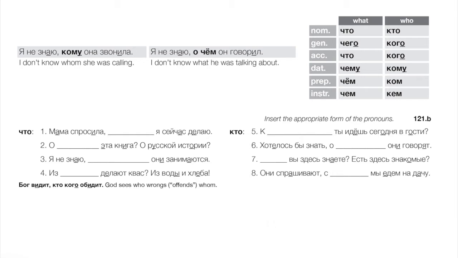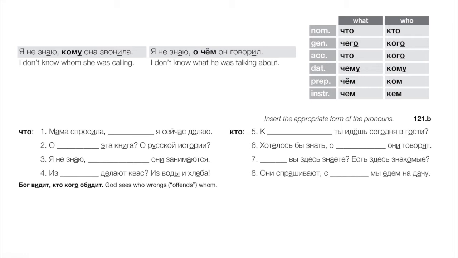Number four. From what do they make kvass, right? Or we might say, what is kvass made of? Okay, that takes the genitive, as we know. Из чего делают квас? Из воды и хлеба. Okay, let's take кто. Number five. To whom are you going for a visit today? Kind of translating word for word, right? Who are you visiting? And of course, here we have кто used after к, which takes the dative, so we get к кому. К кому ты идешь сегодня в гости?